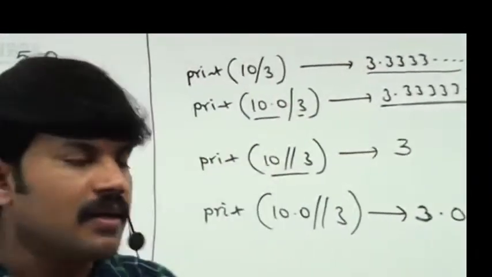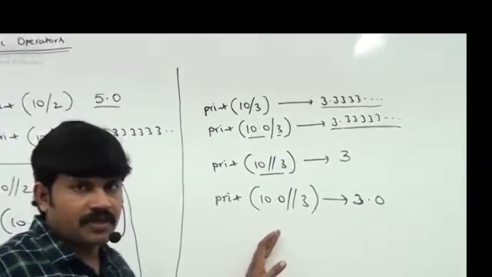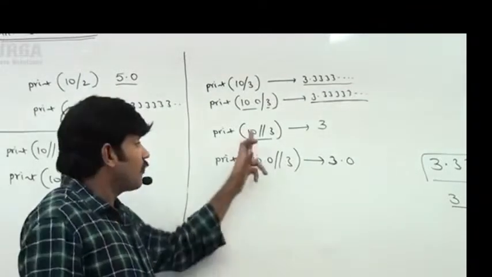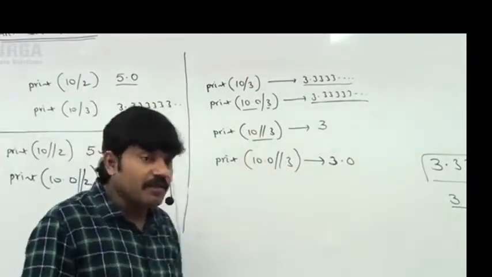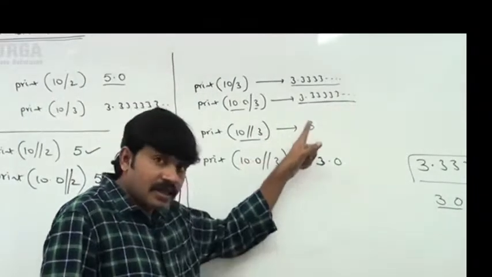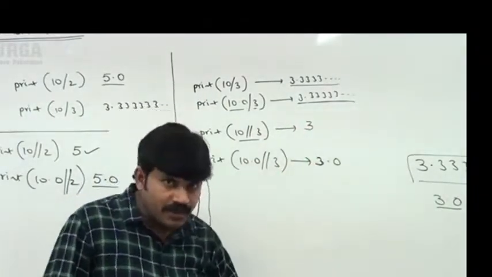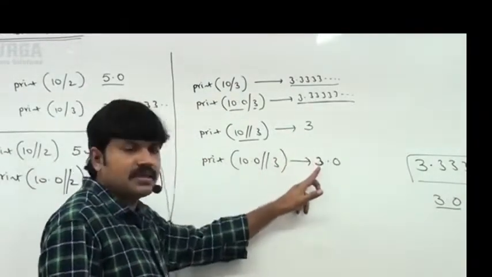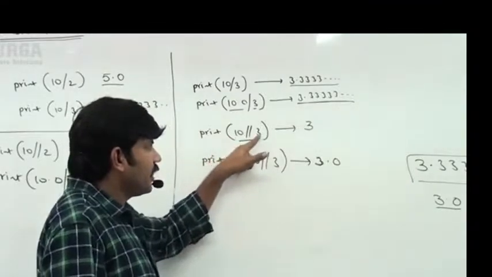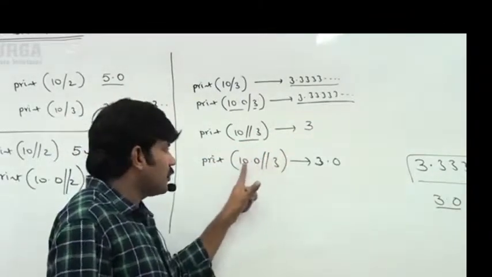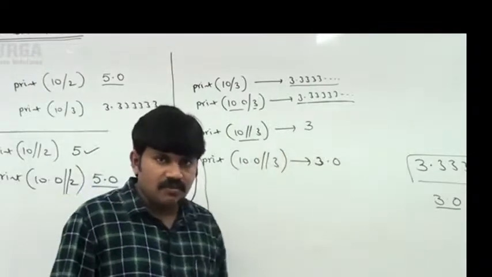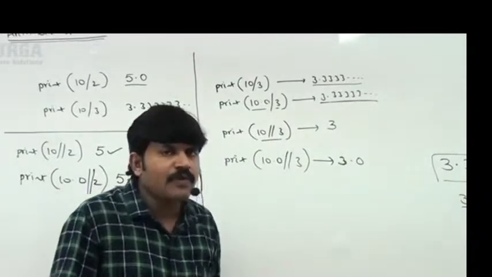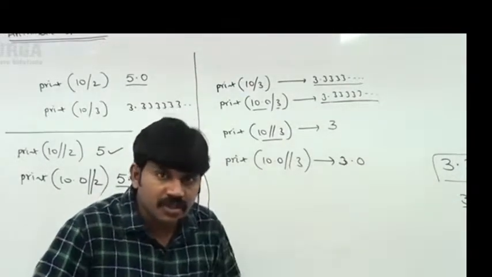So what about the normal division operator and the floor division operator? For the normal division operator, the result is always a floating point value, but for the floor division operator, the result can be either int or float. Okay, but where is the difference? Very simple, sir. If both arguments are int type, the result is int. If at least one argument is float, the result is always float. Any doubt about this one? Yes, friends, if you feel comfortable, I will go for one more example so that you may get much clarity.